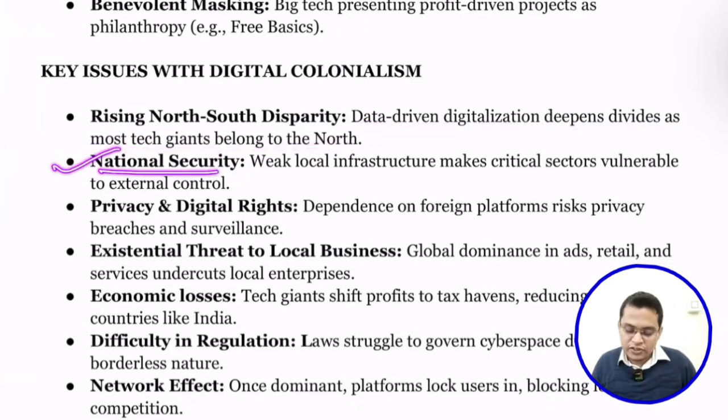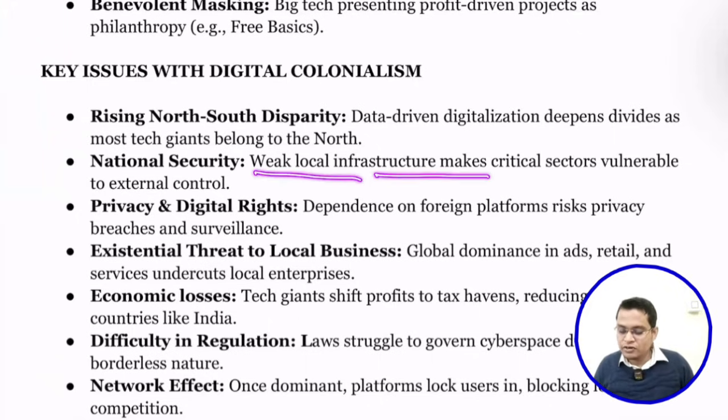Then national security. In India and other developing countries, our national infrastructure is very weak, so it is mostly vulnerable to cyber attacks. You can see phishing, vishing. They collect a lot of financial information. I think you all know you receive a call from the bank, you give all your OTP and PIN, and your money is gone. So that is what happens. Weak local infrastructure makes critical sectors vulnerable to external control.